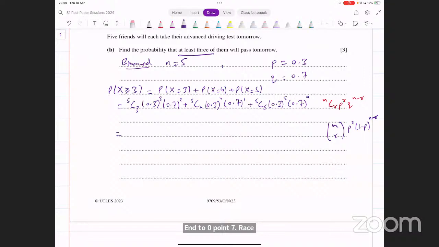Now, I would recommend that you evaluate each one of them separately, rather than putting them all in the calculator directly. That is generally prone to errors. Calculate each one of them individually, and generally in the marking schemes, they write them separately as well. So in case your final answer turns out to be incorrect for some reason, you would get more partial marks if you write it down in steps first of all. Okay, so you do that, and then you add them up together and see what the final result turns out to be. Can somebody tell me what this is?